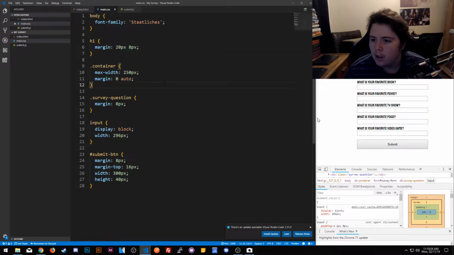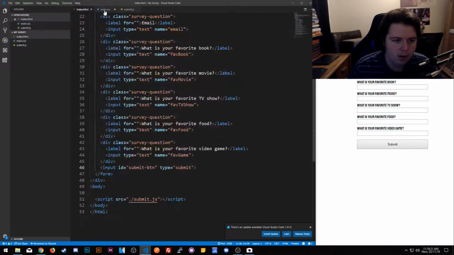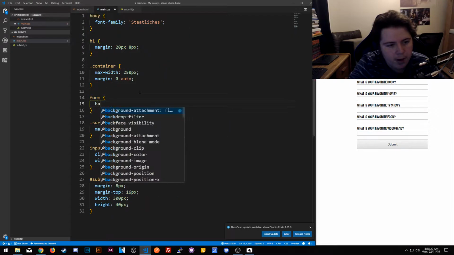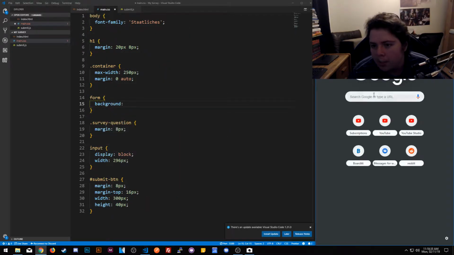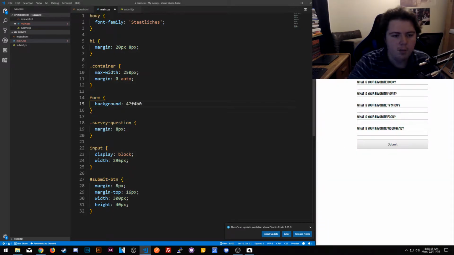Yep. Okay, so our form's pretty good so far. I'd like to add some better styling, but I don't know what to do. So we'll add a border for the whole form. Let's go ahead and do form. We're going to say background to, let's see, a nice color. So color picker, a blue color, right? Just pick it. The nice blue color doesn't work. Be nice, not that. Okay, so dash mark there. That's that.